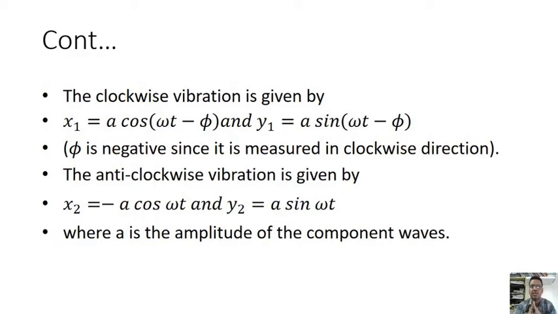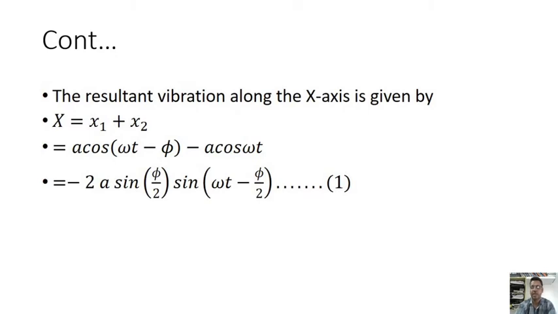In anti-clockwise vibrations, x2 is equal to minus a cos omega t. The negative sign only indicates the direction. y2 is equal to a sin omega t, where a is the amplitude of the component waves. Now the resultant of these two along the x-axis and also along the y-axis. Along x-axis, x is equal to x1 plus x2, so that is equal to a cos of omega t minus phi minus a cos omega t, that is equal to minus 2a sin of phi by 2 sin of omega t minus phi by 2.